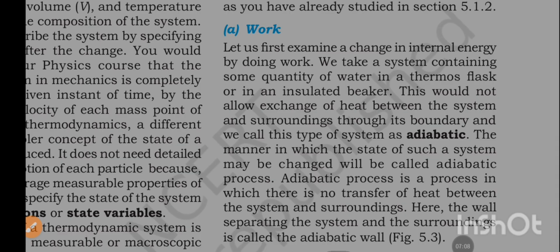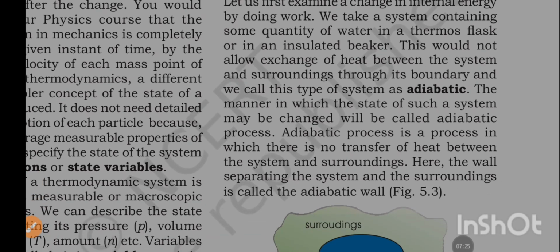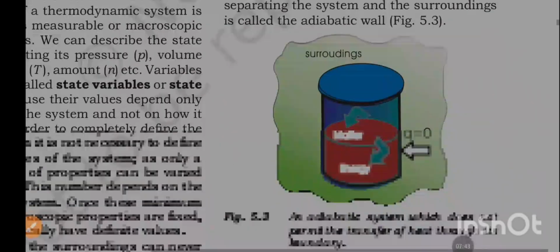We take a system containing some quantity of water in a thermo flask or in an insulated beaker. This would not allow exchange of heat between the system and surroundings through its boundary, and we call this type of system adiabatic. The manner in which the state of a system may be changed will be called an adiabatic process. An adiabatic process is a process in which there is no transfer of heat between the system and the surroundings. Here, the wall separating the system and the surroundings is called the adiabatic wall.